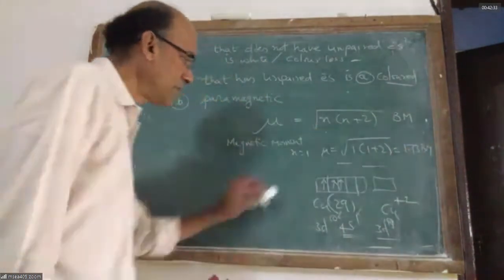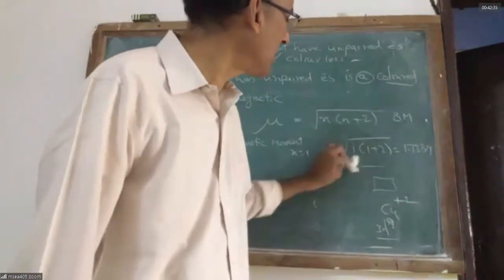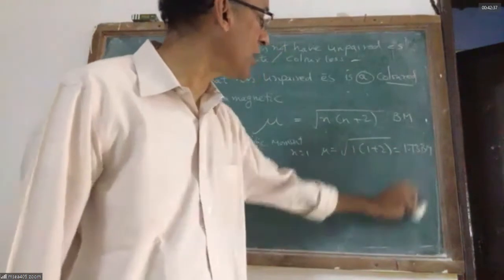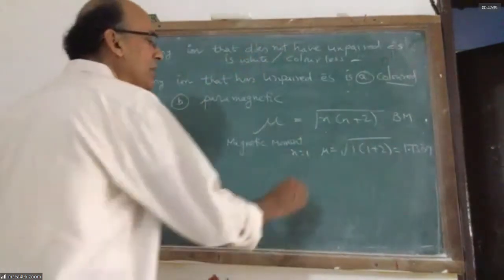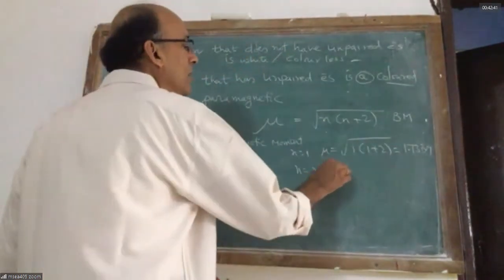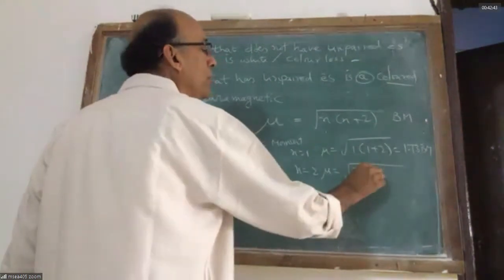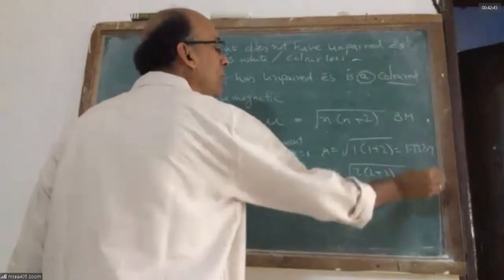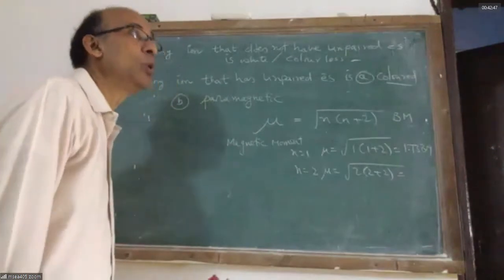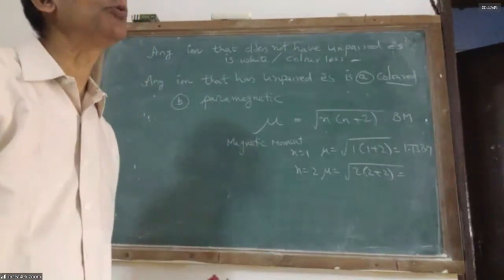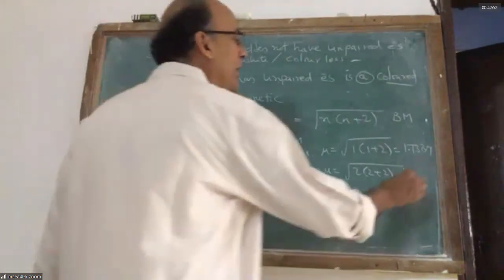If a particular metal, let's say copper plus 2, has 1 unpaired electron. If somebody has 2 unpaired electrons, mu is equal to root of 2 into 2 plus 2, which is equal to how much, sir? Root 8. Root 8 means 2 root 2. That is equal to 2.8 Bohr magnetons.